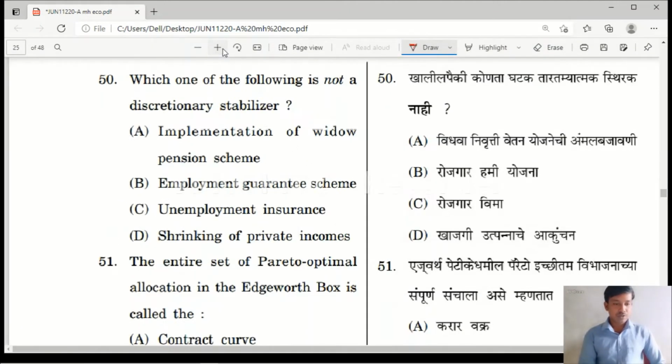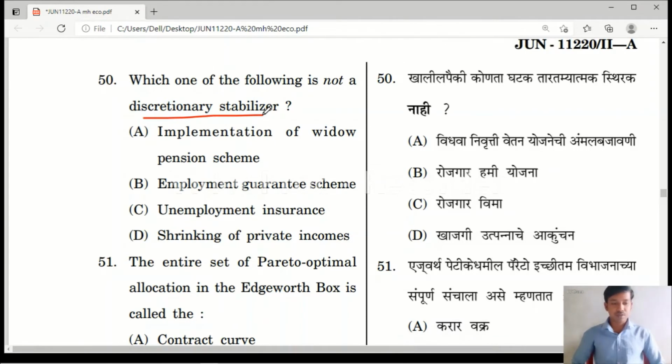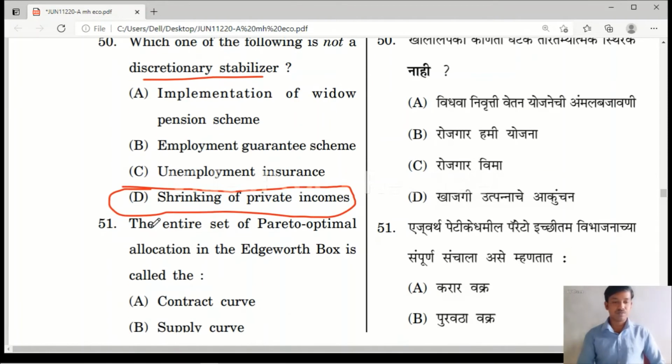Yes, here the question number 50 is, which one of the following is not a discretionary stabilizer? Option A, implementation of widow pension scheme. Option B, employment guarantee scheme. Option C, unemployment insurance. Option D, shrinking of private incomes. Which is not a discretionary stabilizer? Here the right answer is option D, shrinking of private income. It is not a discretionary stabilizer.